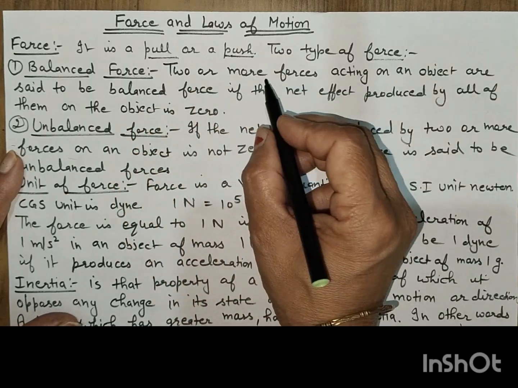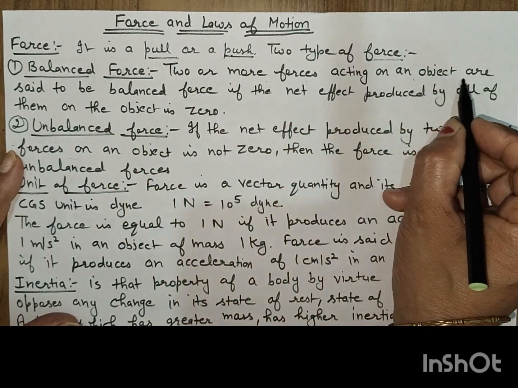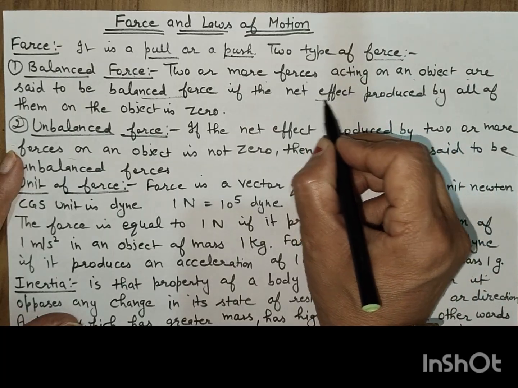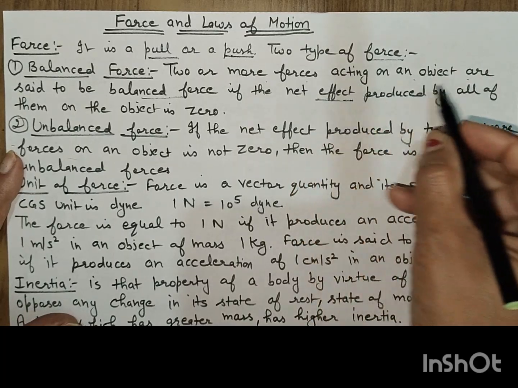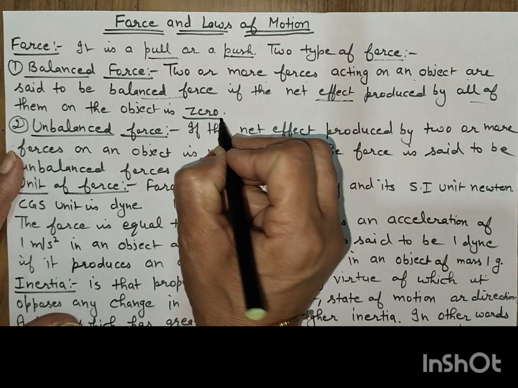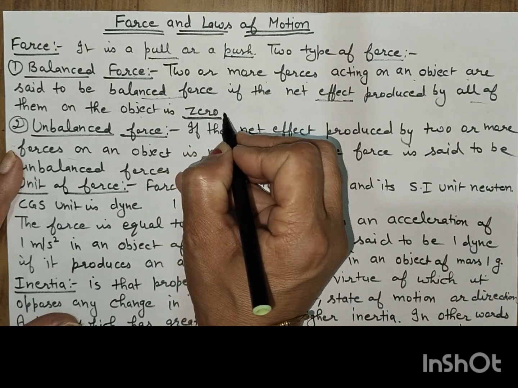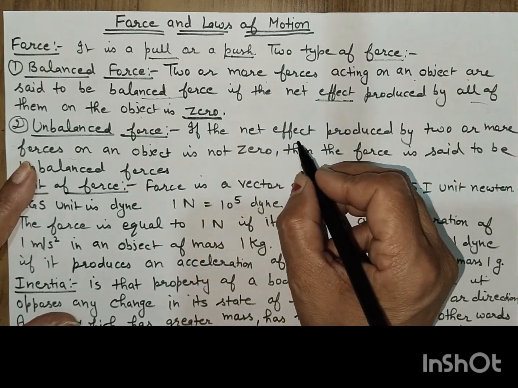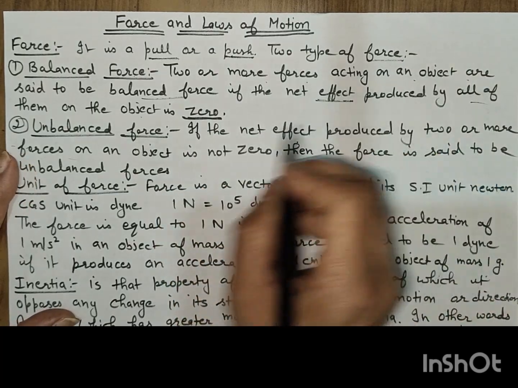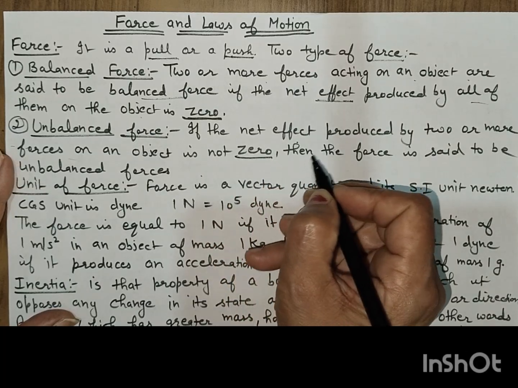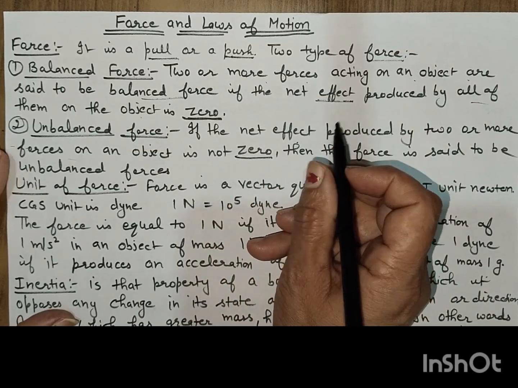Balanced force: two or more forces acting on an object are said to be balanced if the net effect produced by all of them on the object is zero. Unbalanced force: if the net effect produced by two or more forces on an object is not zero, then the force is said to be unbalanced force.